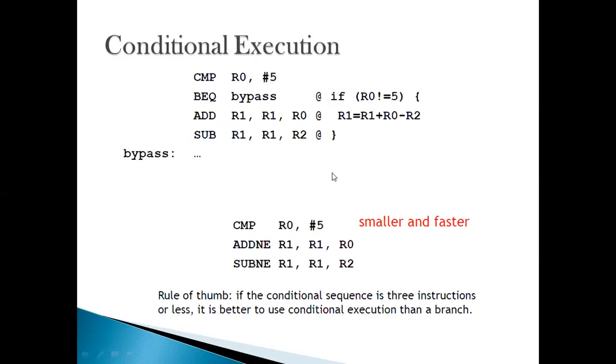That is always an advantage we can see through this example. For example, I'm comparing the value 5. If R0 is 5, then I will move to one set of instructions, and if it is not equal to 5, then I'll move to another set of instructions. So I have taken help of branching. If it is equal, I will go to bypass. If it is not equal, I'll move to these set of instructions.